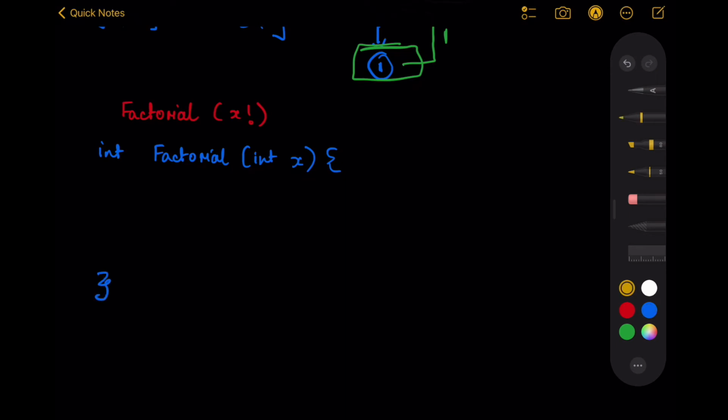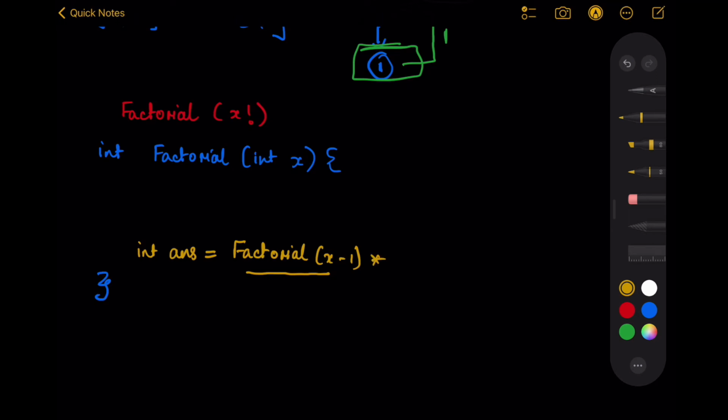Now let's use the intuition we discussed above to get the answer for this question. We know that we have to always assume that this method is going to work for a smaller problem. So let's call the method for a smaller problem, and we know that this answer is going to be correct. We don't have to worry about it. Once we have received this answer, all our duty is to calculate the answer for this current stage.